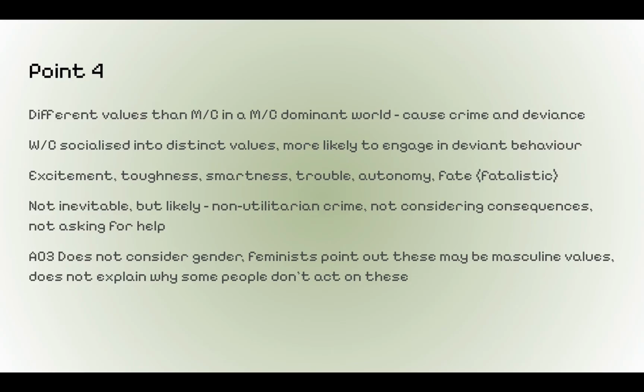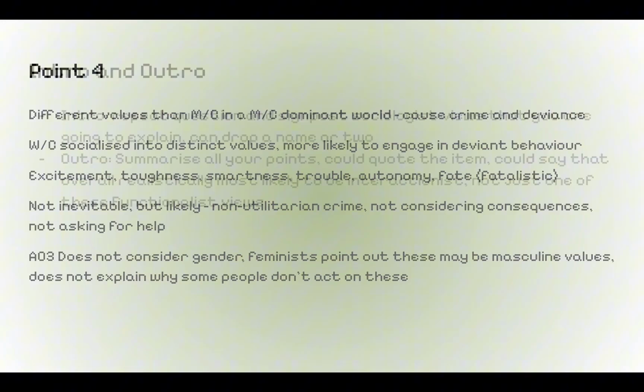This explains non-utilitarian crimes, as, for example, they might not consider consequences when doing vandalism just for excitement. They want to have autonomy, so they don't ask for help when they need it. An AFA point evaluation for this would be that Miller does not consider gender. Feminists point out that these just might be masculine values, not class values, because it does not explain why some working class people socialized in a working class community don't act on these. There is free will, and it might be linked more to masculinity.